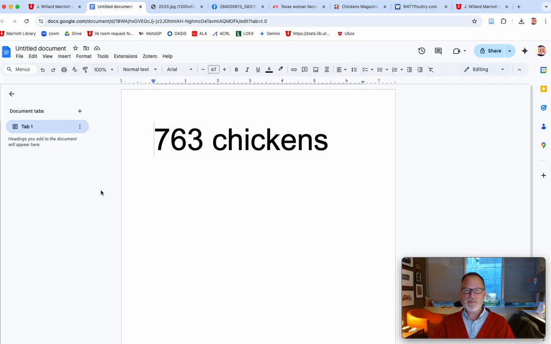First one, a piece of data that's just sitting in my Google Drive with no title, no context, no author. All of those things we call metadata, so we can attribute it. So if Hitler said 763 chickens, it would be like, oh man, I'm feeling feelings about that data. But if it was the Pope that said it, or the Dalai Lama, or some Nobel Prize winning chemistry person, the author matters, doesn't it? So if it's just a piece of data, it's not scholarly.